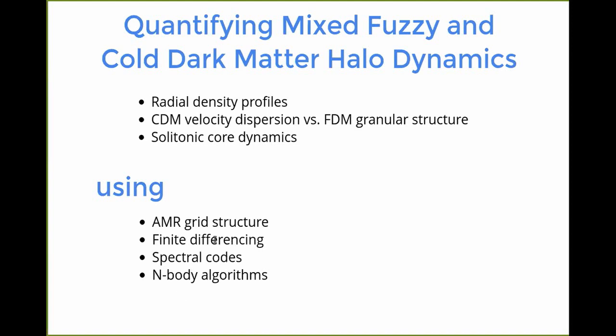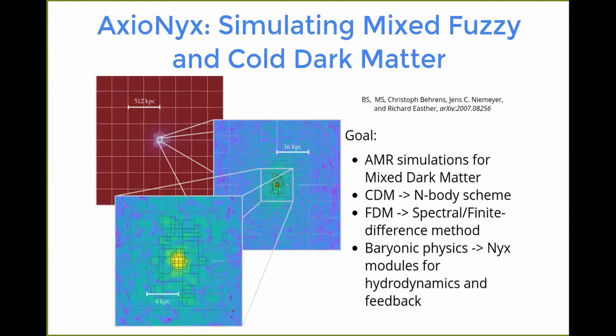And then on more refined grids, since these are unstructured, non-periodic grids, we resort to finite differencing, and then the cold dark matter is evolved by the n-body approach that is already implemented in the underlying NYX code. So that's basically how a typical simulation looks.